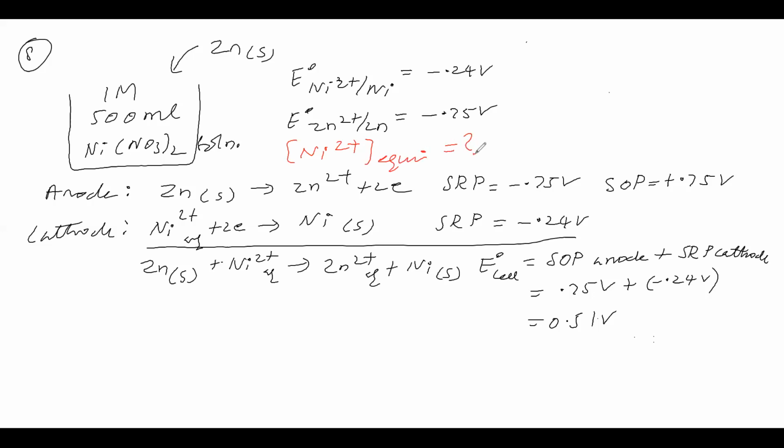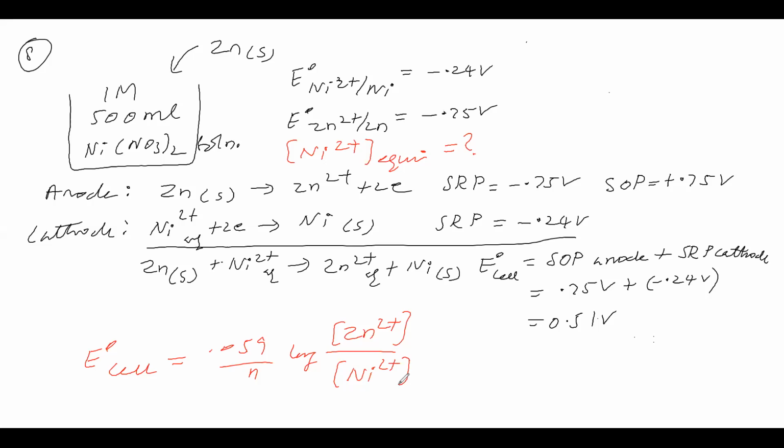Concentration of nickel at equilibrium we have to find. So we have to go for that equation, that is E0 cell is equal to 0.059 by n log Kc. Kc in the sense, in the numerator right side ions concentration, in the denominator left side ions concentration.